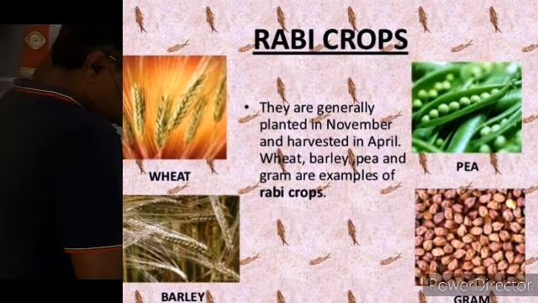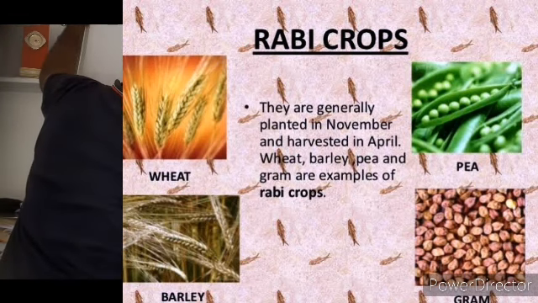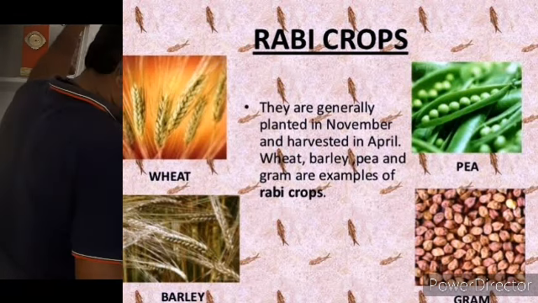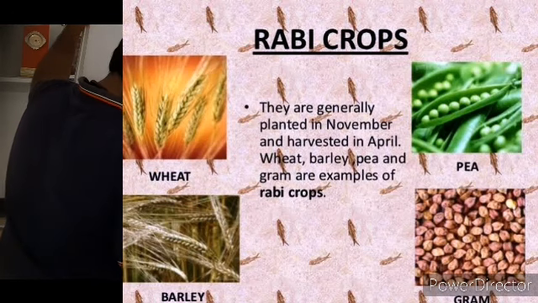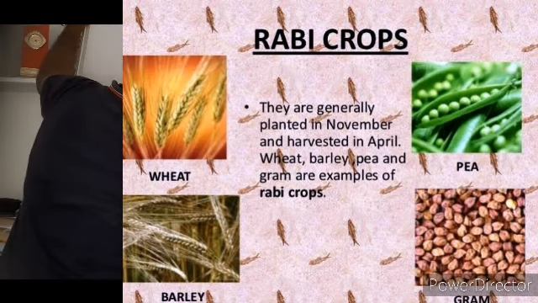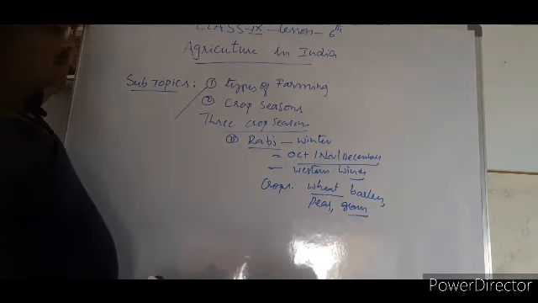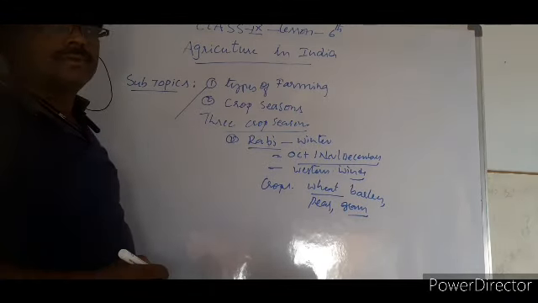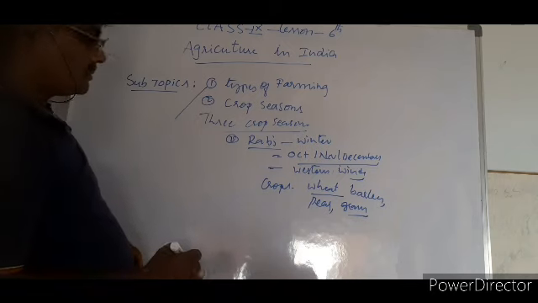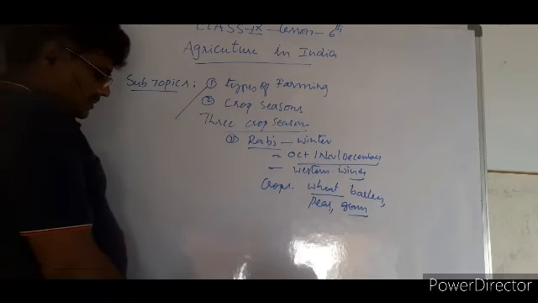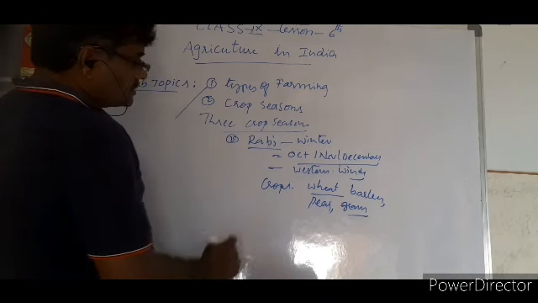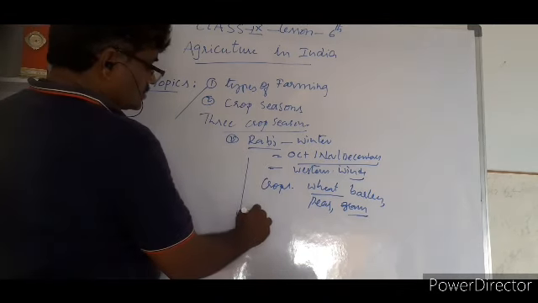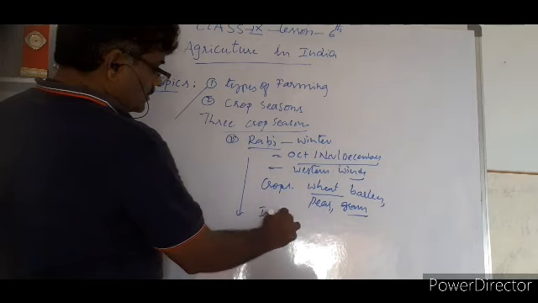And what are the other crops? Particularly barley, followed by peas, followed by some grams. Even red gram and green gram can be cultivated during Rabi also. Black gram also can be cultivated. This is because of two reasons. One is irrigation.